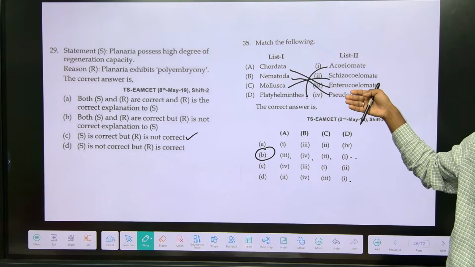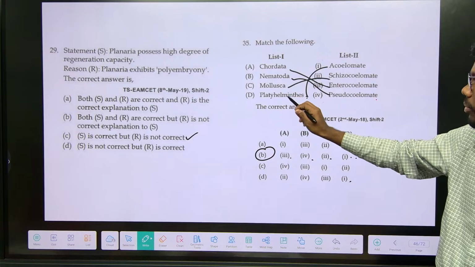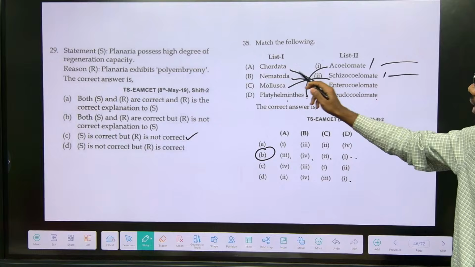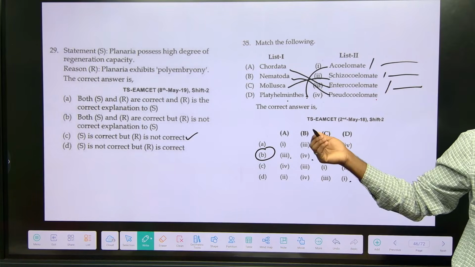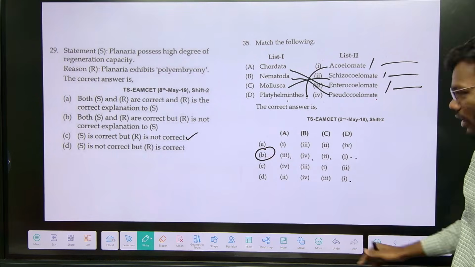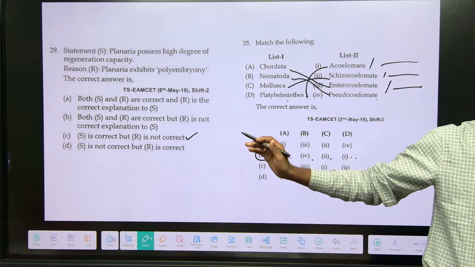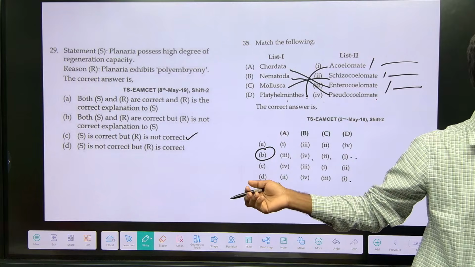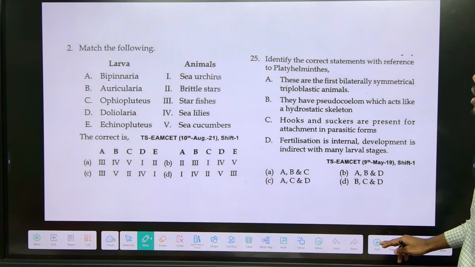Phylums and examples, phylums and some excretory cells. For example, they mention Platyhelminthes with flame cells, Mollusca with rasping organ, Nematoda with renette glands. They will mention likewise. Understand the question, right? This is how statement-based questions come, and simple matching questions also come. So it is a very simple scoring unit.